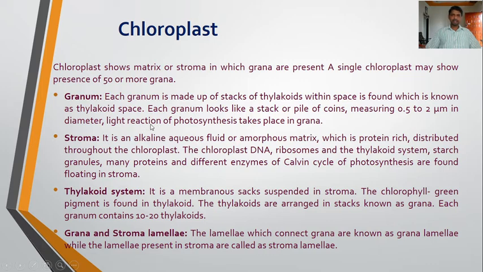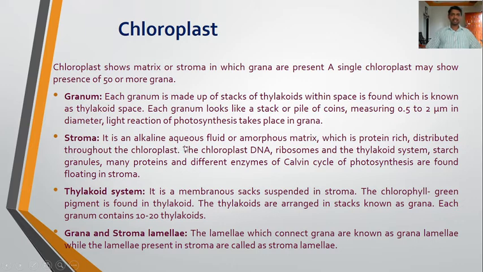Each granum is made up of stacks of thylakoids. These thylakoids are stacked one above the other like a neat pile of coins. The space within this is known as the thylakoid space. Each granum measures 0.5 to 2 micrometers in diameter, and the light reaction of photosynthesis takes place in the granum. Next, this is the stroma.